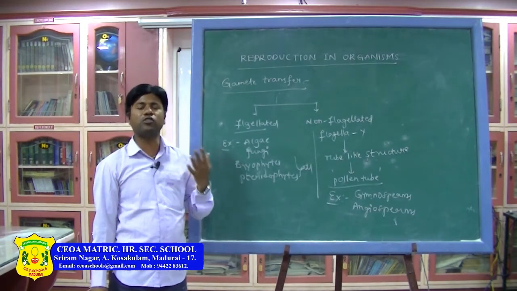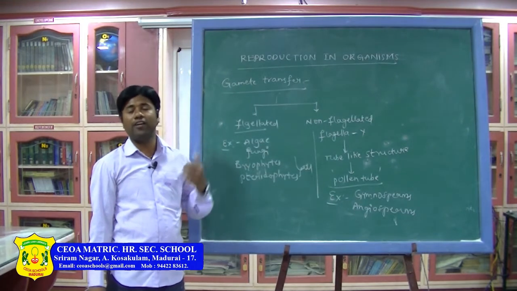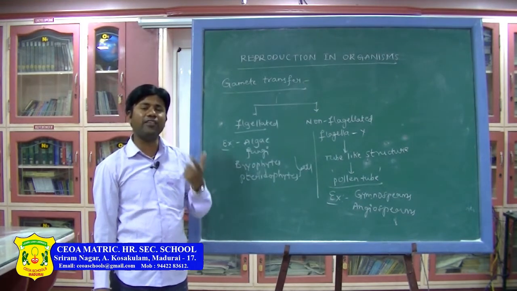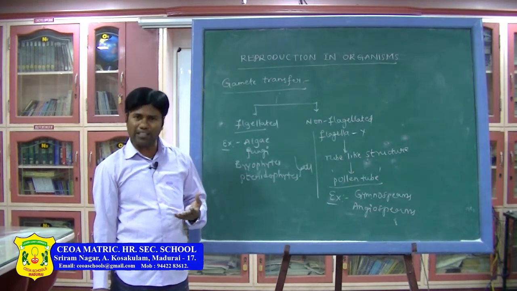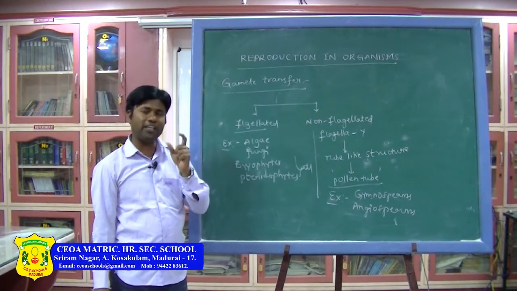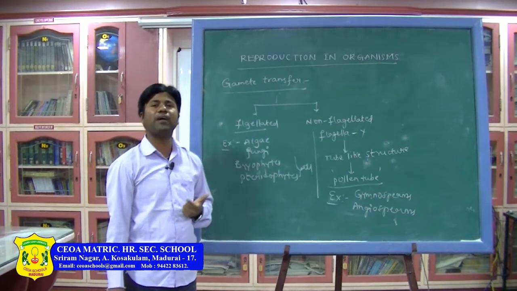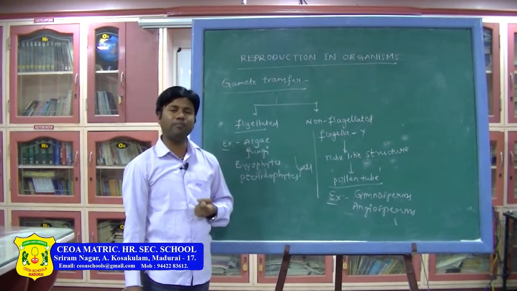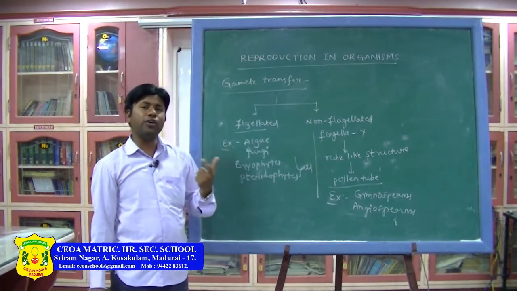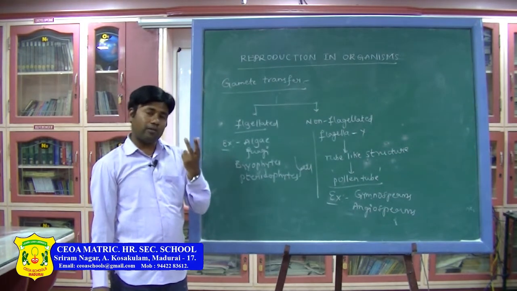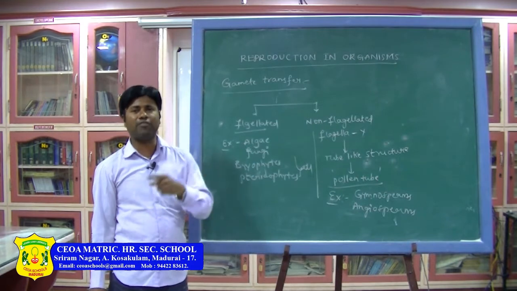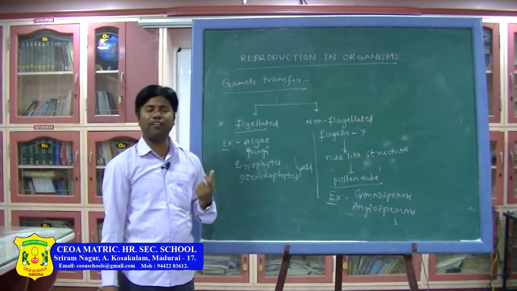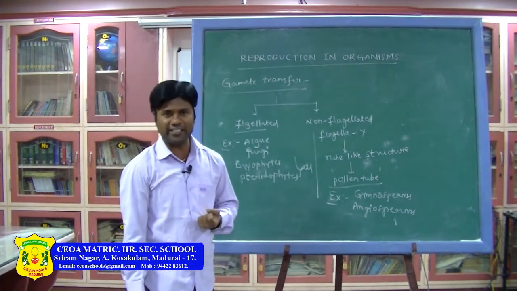That is the reason why those are called unisexual plants. Whereas bisexual means both male and female sexual parts are present within a flower. Those are called bisexual flowers. But in unisexual flowers, based on the presence of the sexual organs on the same plant or on different plants, there are two types: monoecious and dioecious.